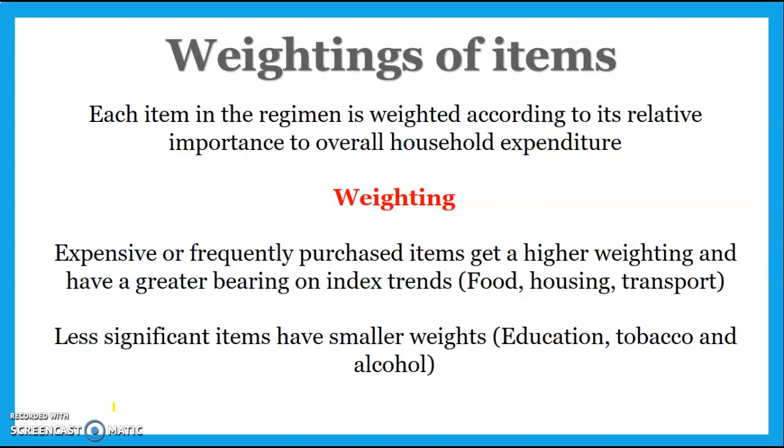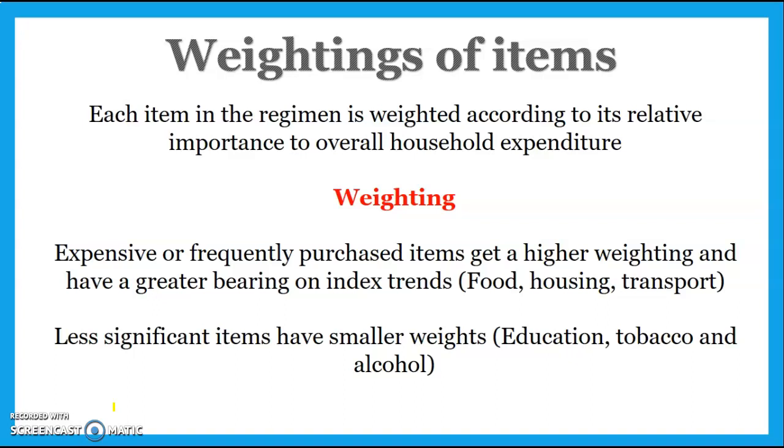And basically what they do is each product within the CPI gets a weighting based on what percentage of the average family's household expenditure it makes up. So things that are purchased more frequently or make up a higher proportion of our income get weighted heavily, and things that make up only a small percentage of our income have a very small weighting, and therefore they don't have as big of an impact on inflation when we're calculating how the price of things changes.